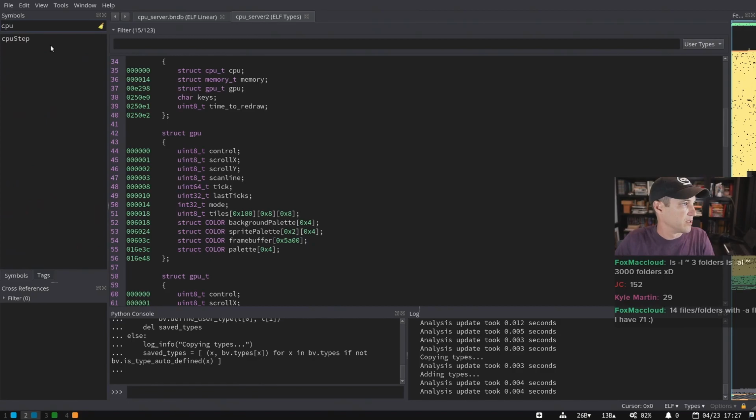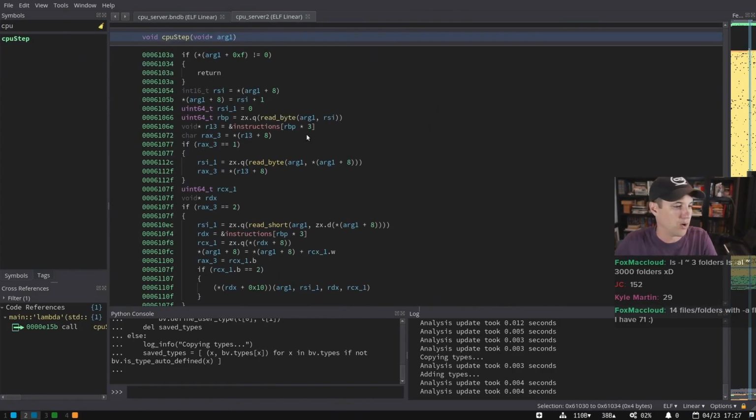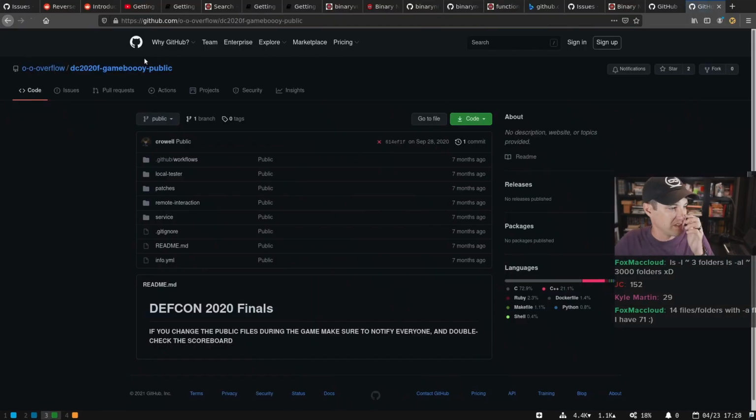So I'm going to go to the CPU step function. This is again a Game Boy emulator. Let me pull up the actual link. So here's the link to the repo for the binary that I'm using.